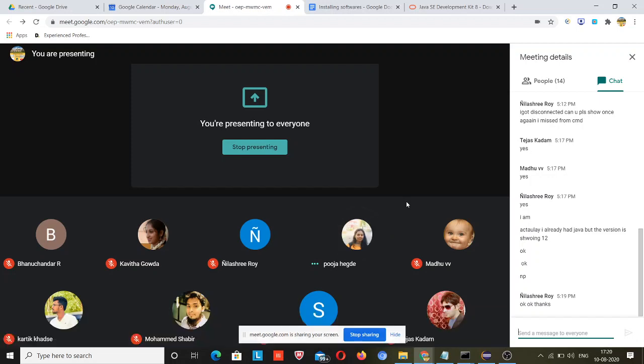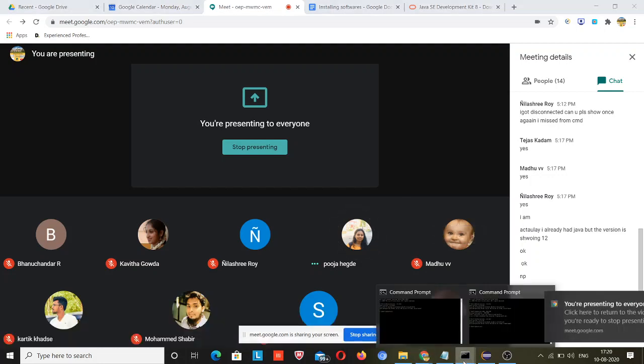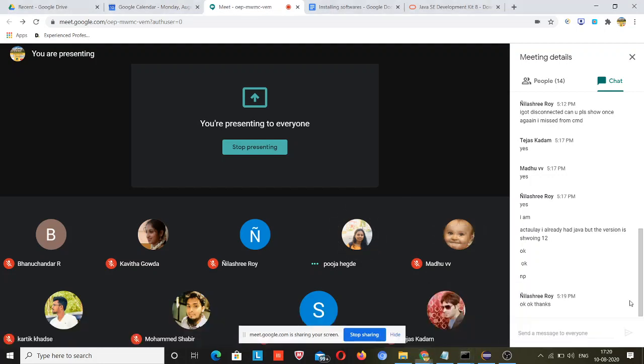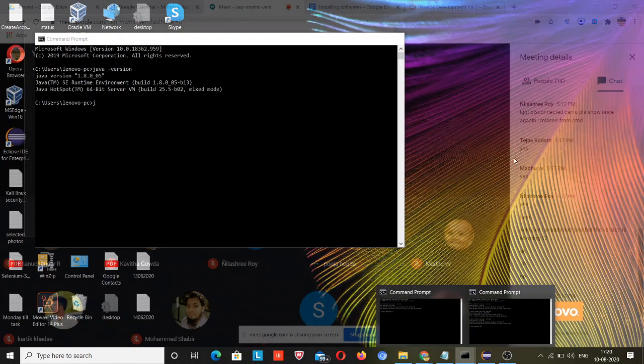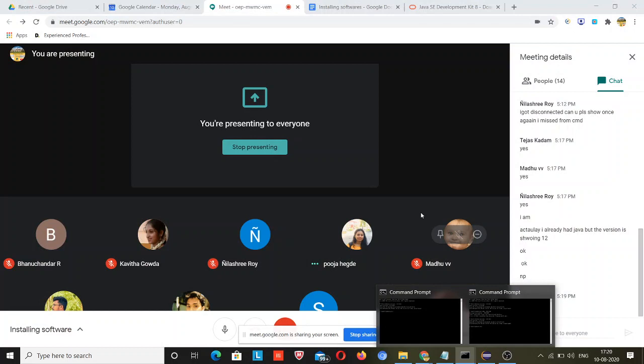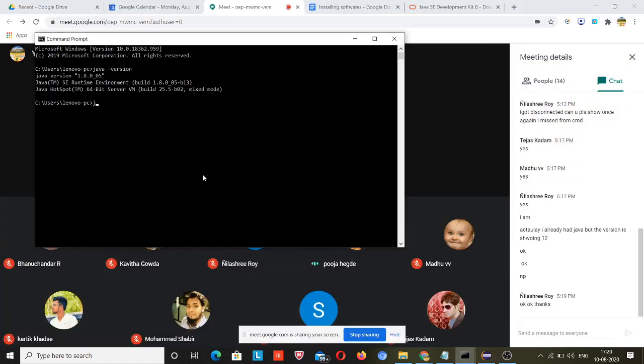You have downloaded the Java. First you have downloaded the JDK. Yes. After that, do one thing, go to command prompt and check if you have already set up the paths. That's why you need to check first. If you have already set up, then you don't need to do anything. But if the path is not set, then type java version, and if the response is like this, then you are okay with the software requirements.